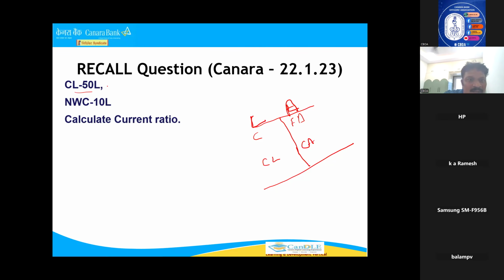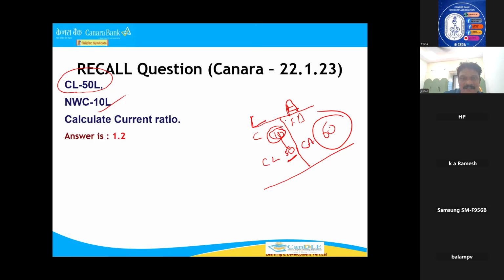What is he telling? Current liability is 50 lakhs, right? 50 lakhs. Okay. NWC is 10 lakhs. What is NWC, sir? From here it is coming, no? So if it is 10 lakhs margin for purchase of current assets, how much current assets? Naturally 60 lakhs. Without seeing, if you understand the balance sheet, you can answer. You need not go for the formula. NWC is nothing but 10 lakhs, whatever you brought for purchase of current assets. These two only will create it, no? So 60 is the answer. Simple. Understanding the concept will give you this.